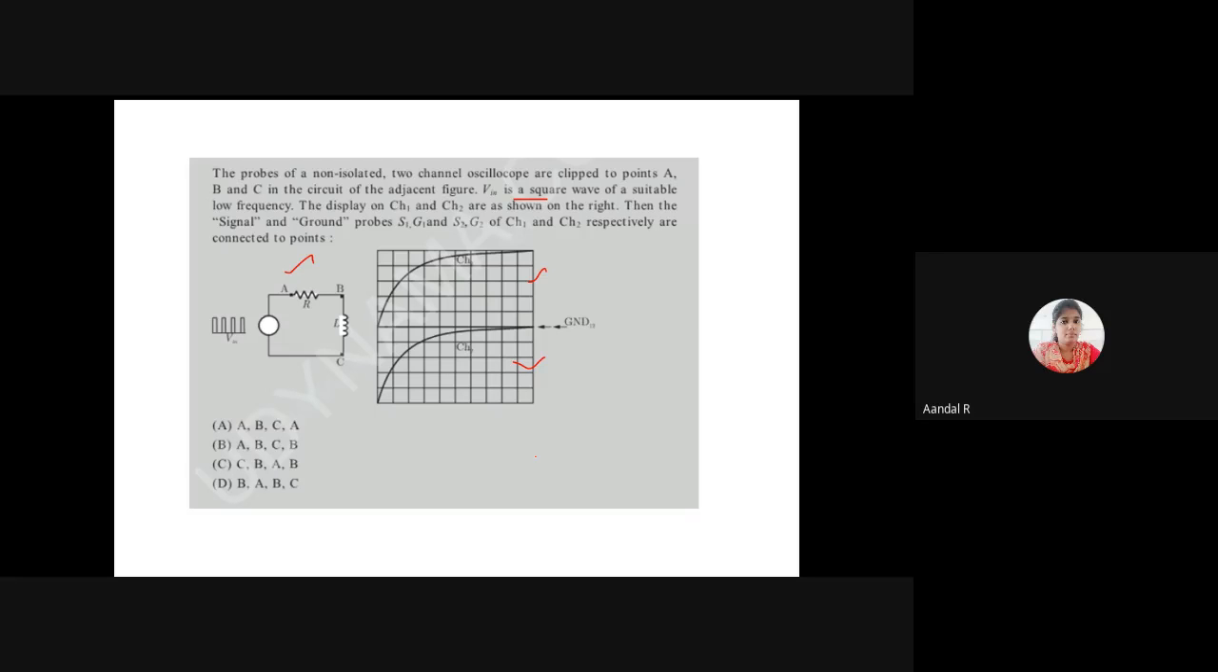Can anyone try this? What do you infer from the output of channel 1 and channel 2? Is there any difference in the output of channel 1 and channel 2?